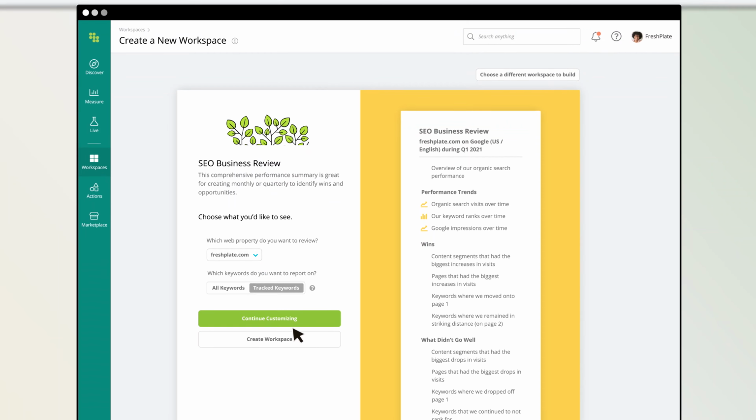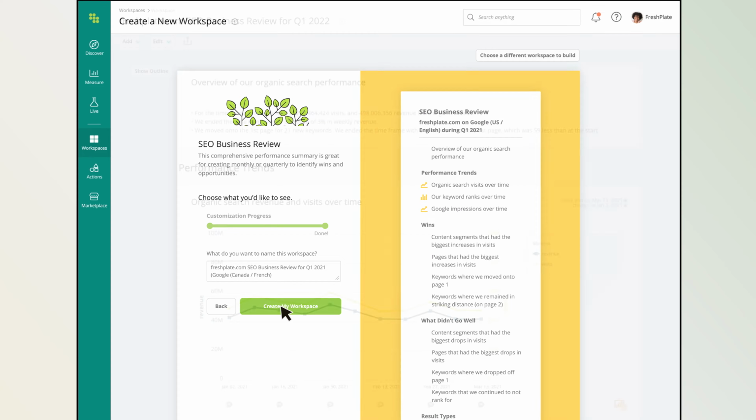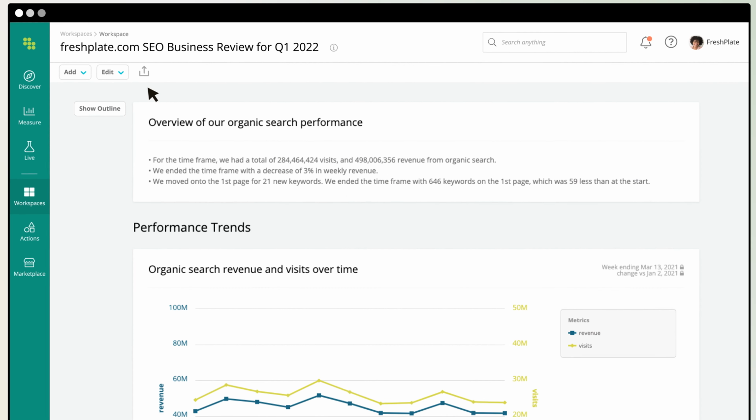Quickly craft custom reports in workspaces, tailored to the contexts that matter most to your business. Favorite and share with stakeholders for seamless collaboration.